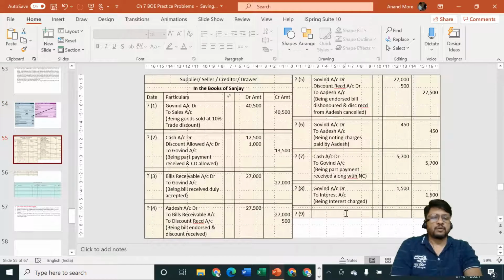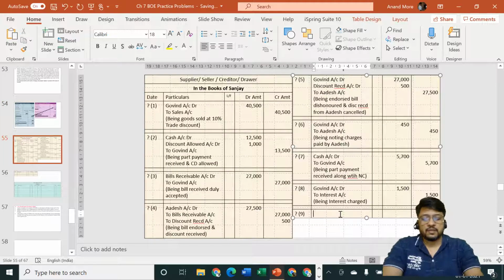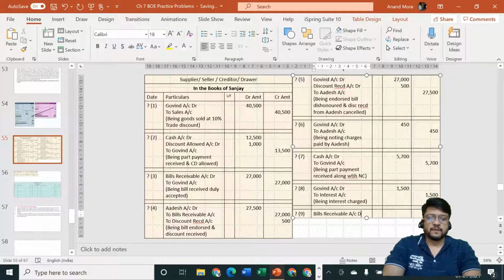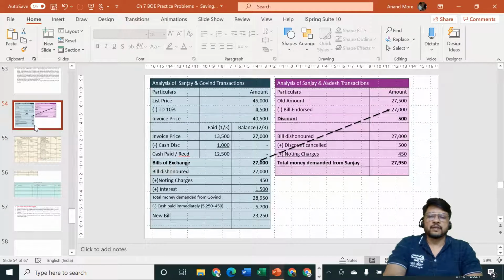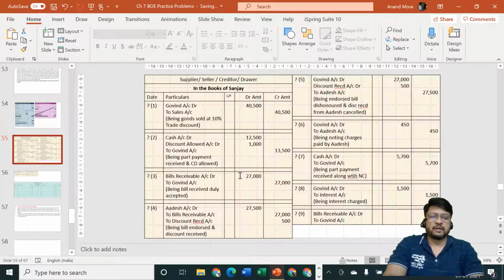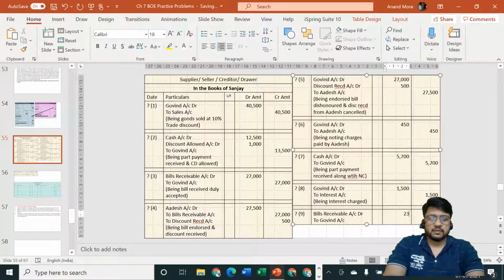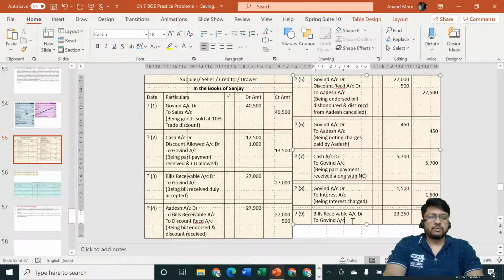Cash is coming in, debit what comes in, sorry, bill is coming in, debit what comes in? Bills receivable account debit to Govind account, and amount is rupees, how much we have calculated just now? 23,250. Well done, 23,250.